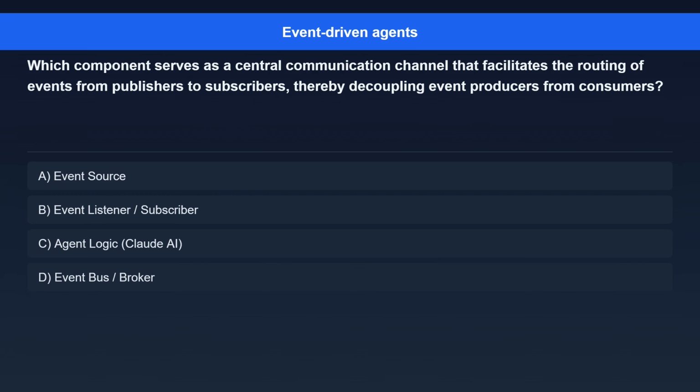Question 8. Which component serves as a central communication channel that facilitates the routing of events from publishers to subscribers, thereby decoupling event producers from consumers? Option A. Event source. Option B. Event listener/subscriber. Option C. Agent logic, Claude AI. Option D. Event bus/broker.